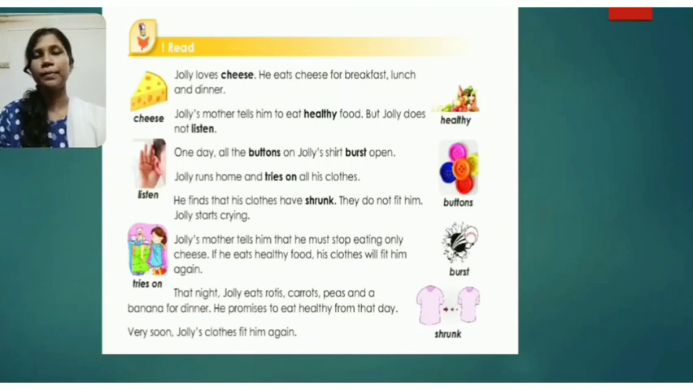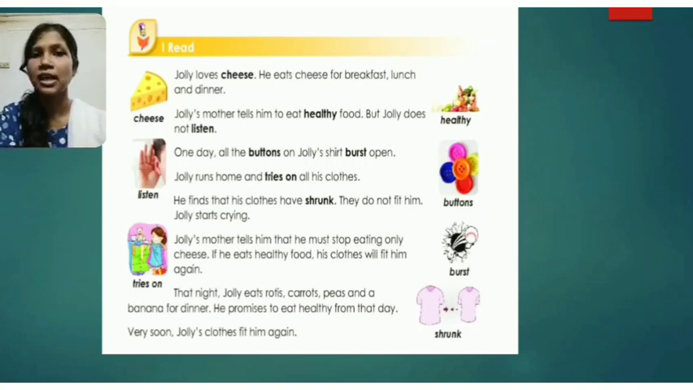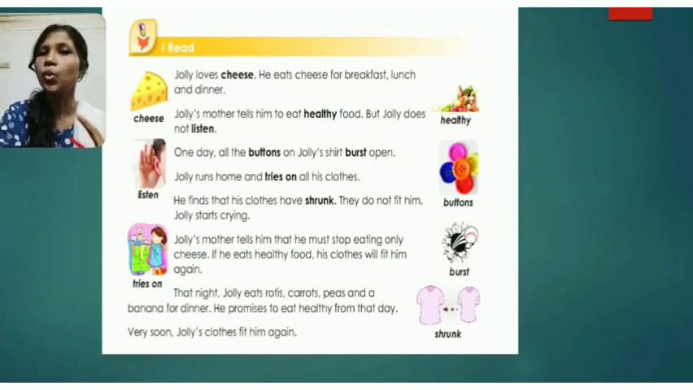So what happened? He went home and he tried all his clothes one by one. He finds that all his clothes have shrunk. So what is the meaning of shrunk? We discussed, students. The meaning of shrunk is to become smaller. So he has seen that all his clothes have shrunk. They do not fit him. And he starts crying. He became so sad, he started crying. Jolly's mother tells him that he must stop eating only cheese.